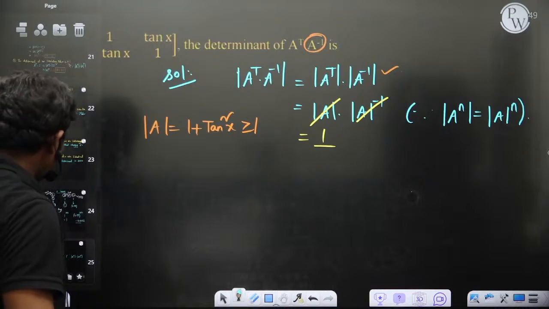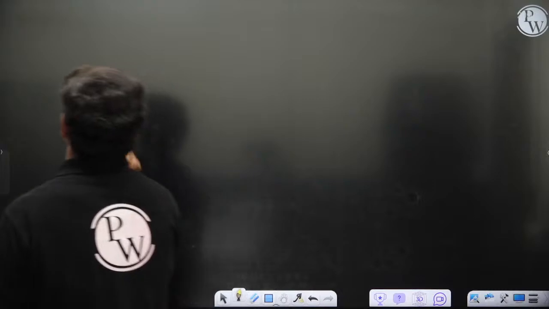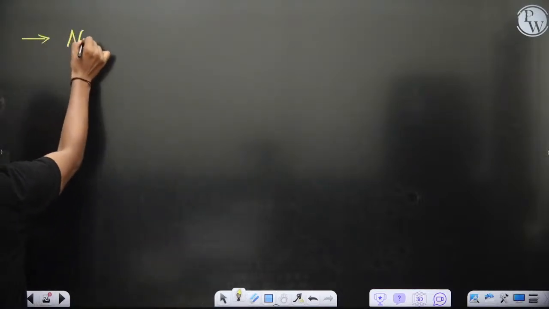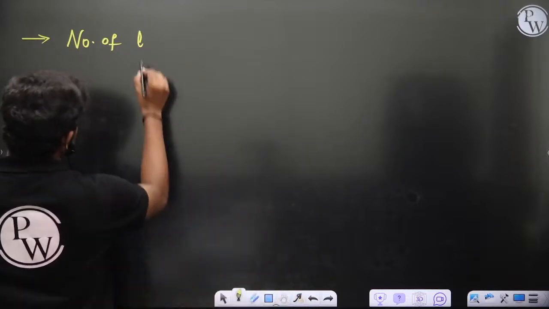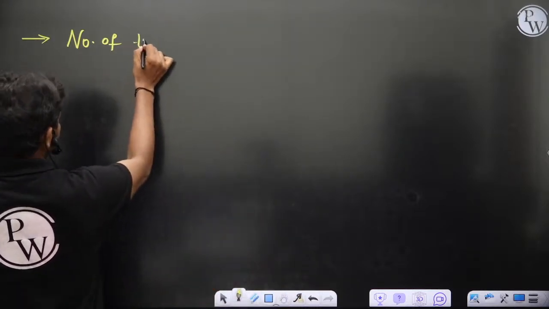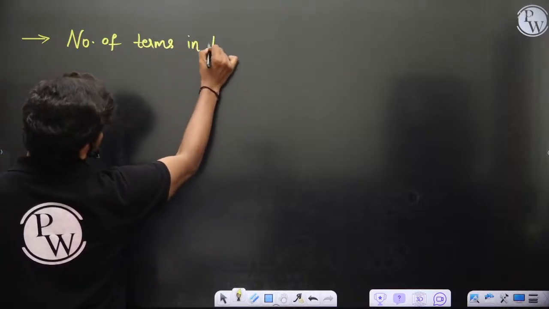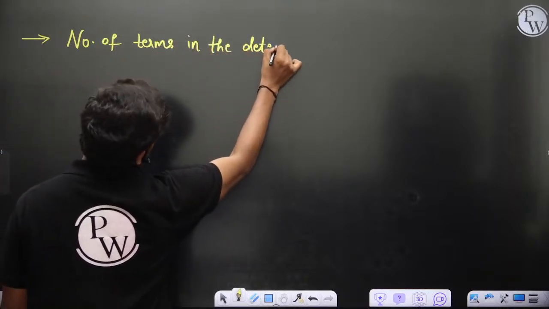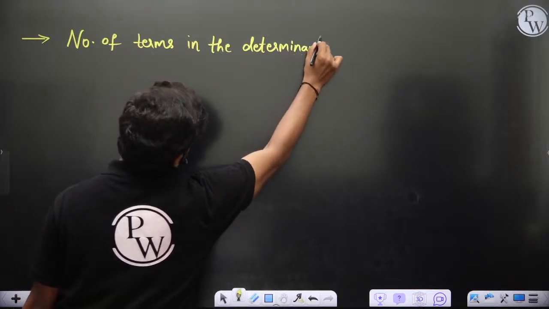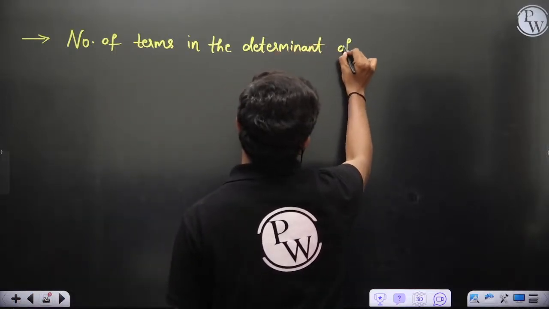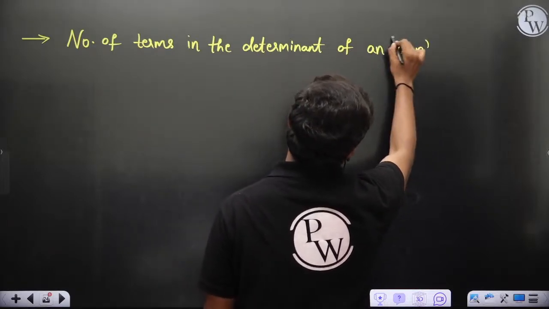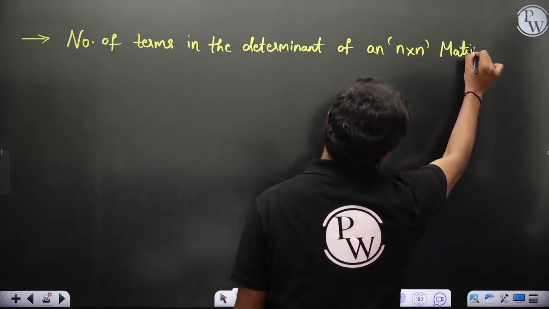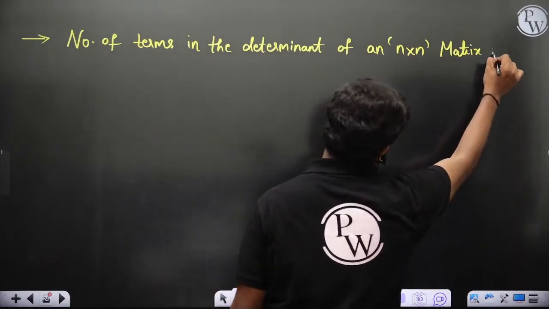And guys, I want to give you 2 more points about determinants actually. Number of terms in the determinant of an n by n matrix. And obviously you can calculate determinants only for square matrices. So number of terms in the determinant of an n by n matrix is, any idea?